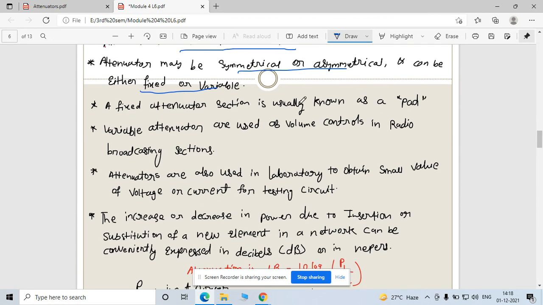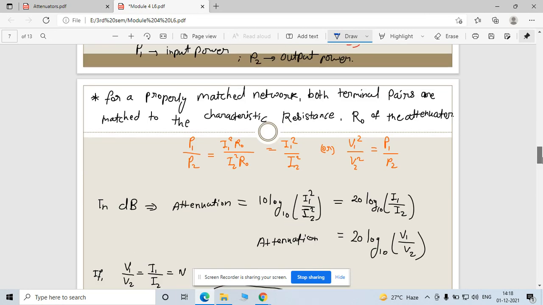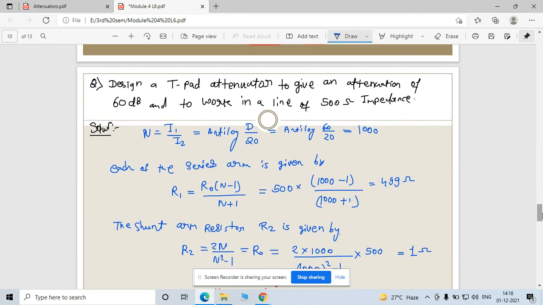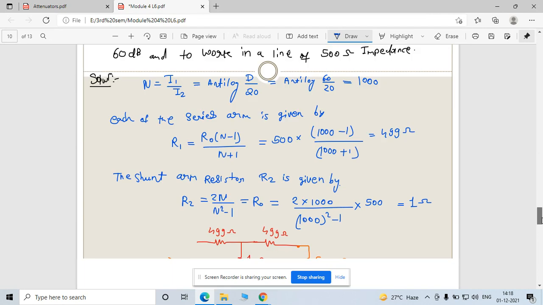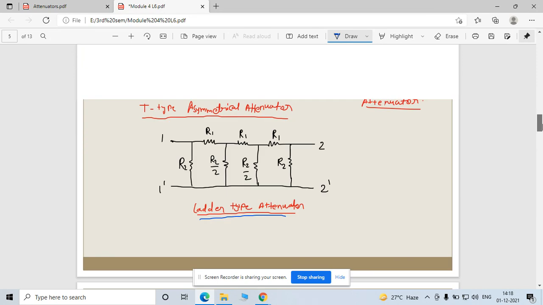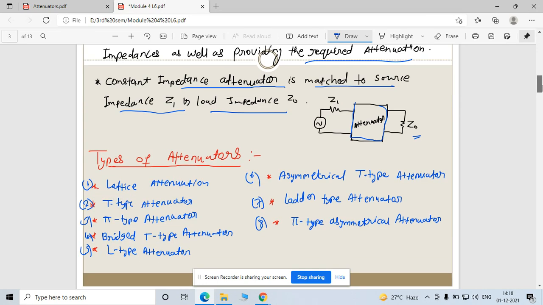Now the fixed attenuation section is usually known as a pad. Generally in a question, this is a hint that is written directly. See, I have taken one example here, so read the question. Not in this book, but in the other PDF there is a question.